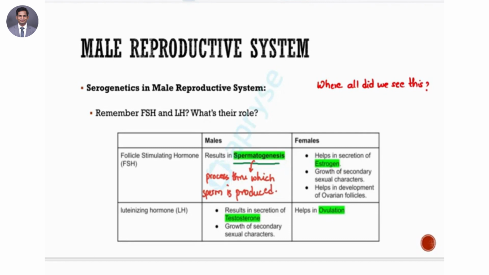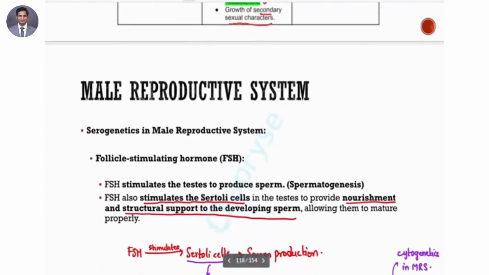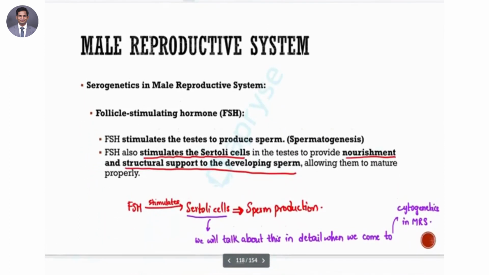Then, what does luteinizing hormone do in males? It results in the secretion of testosterone, which we all know performs many different kinds of functions, one of which, for reproductive purposes, is the growth of secondary sexual characters, right? If you can remember this table and study this, you're good to go. Now let's take a look at them one by one, a little more in detail.